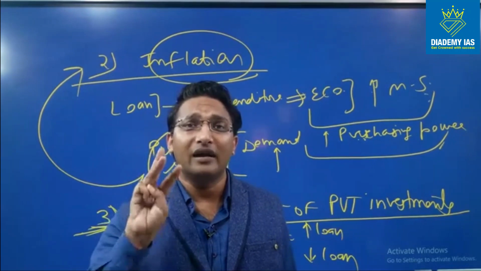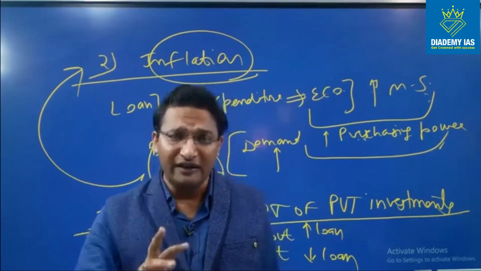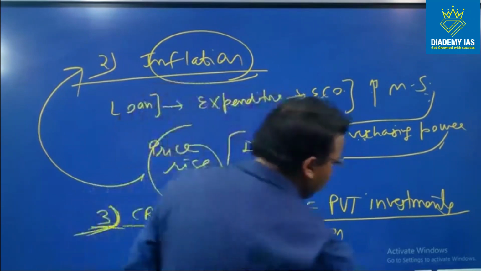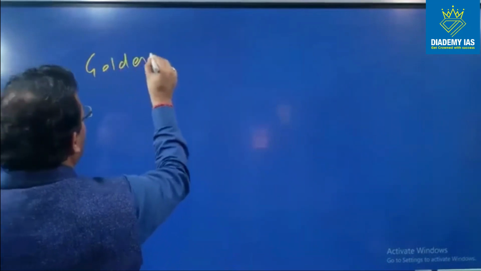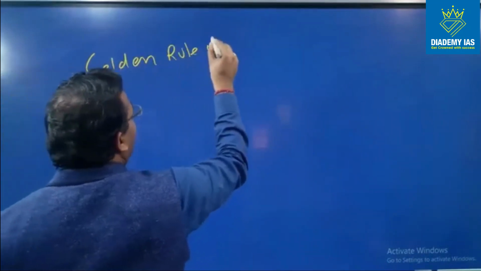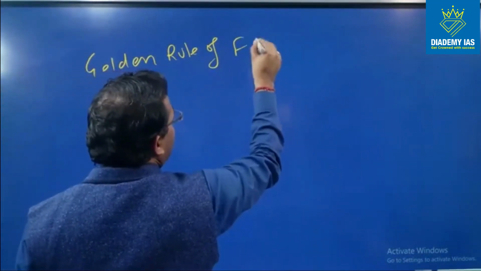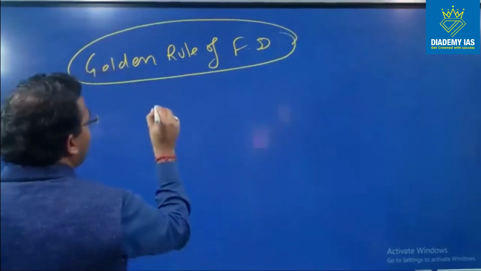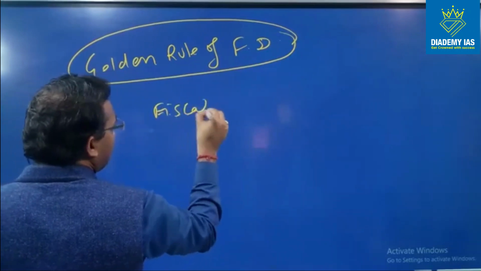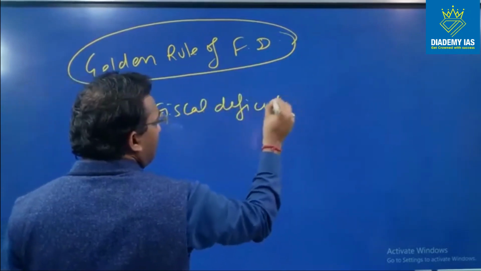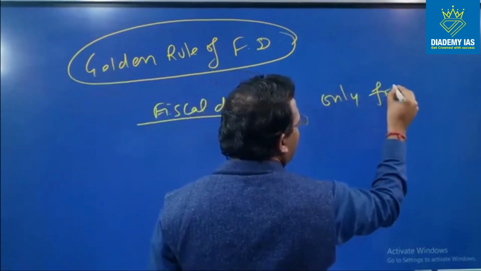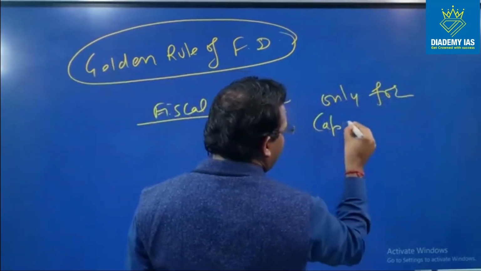Therefore, we should maintain the fiscal deficit within the range, and we should try that the fiscal deficit is used for capital purposes, right? So there is a golden rule of fiscal deficit. What is that golden rule? The golden rule says that fiscal deficit should be used only for capital expenditure,